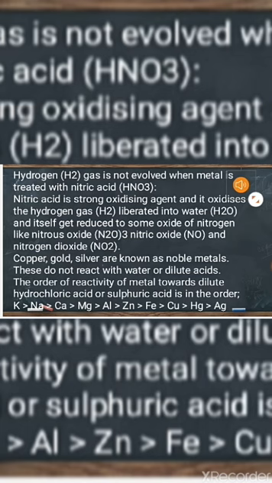Some metals do not react with acids. They are called noble metals, as I told earlier. Now below, a series is given on the basis of the reactivity with acids.